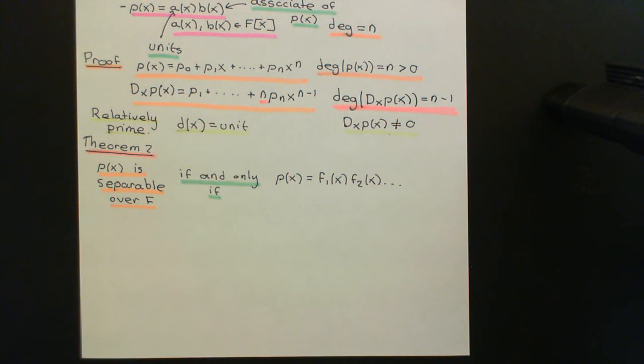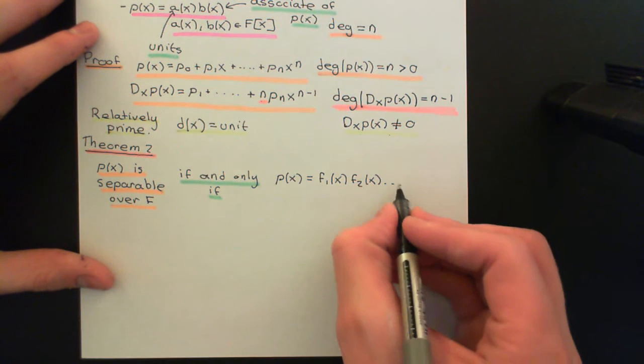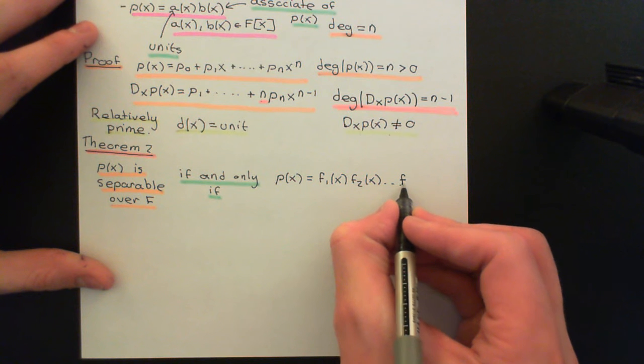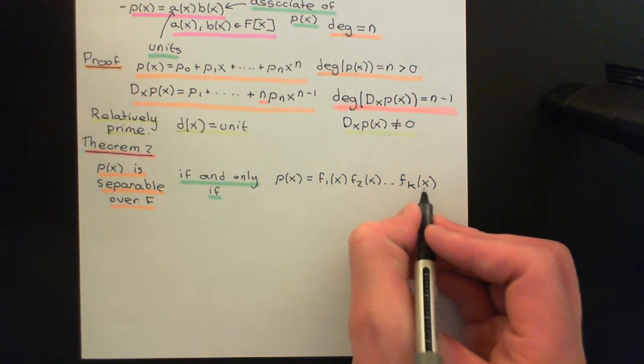If you go back to our definition of a separable polynomial, it's again, just like irreducible, an adjective that's only applied to non-constant polynomials. So indeed we know that all non-constant polynomials will have a beautiful factorization into irreducibles. I can write p of x is equal to f1 of x, f2 of x, all the way up to, let's say, fk of x here.